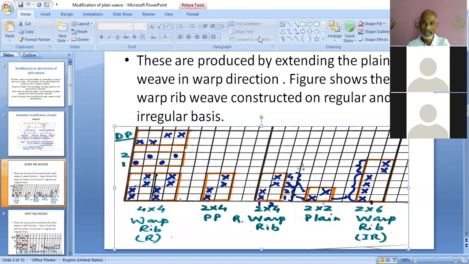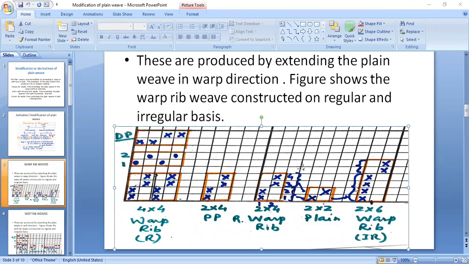Anyway, take another example. I have taken 4-2 warp rib. 4-2 warp rib requires the size 2 × 6 because ends are not increasing. Horizontally we are not extending, so ends will remain 2, same as plain weave. So I have taken 2 ends here, and the number of picks will depend on the amount of extension. By adding the extension of both the picks, you can decide the size, that is 4 + 2, that is 6. The first pick is representing these 4 picks, and the second pick is representing the 5th and 6th pick, which I have shown with the brackets.